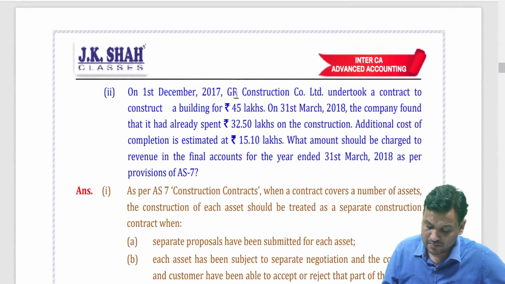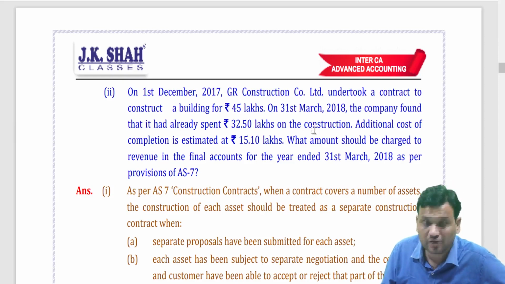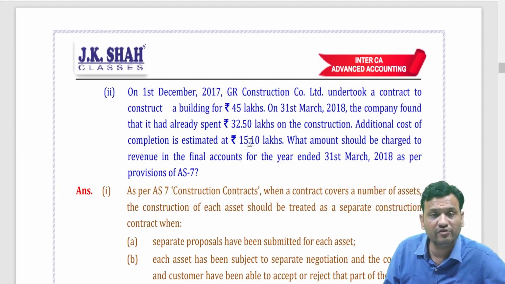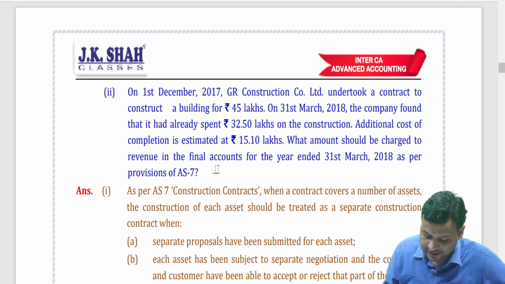On 1st December, GR Construction Company undertook a contract to construct a building for 45 lakhs. On 31st March 18, the company found that it has already spent 32.50 lakhs on construction. Additional cost of completion is estimated to be 15.10 lakhs. What amount should be charged to revenue in the final accounts for the year ending on 31st March 18 as per provisions of AS 7?